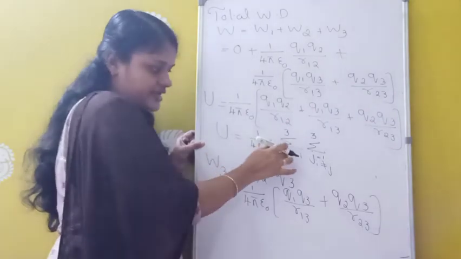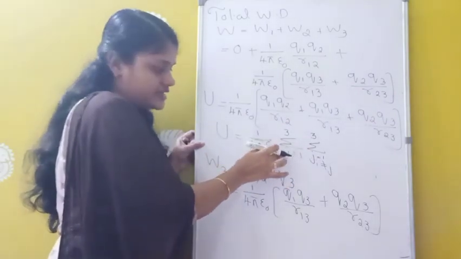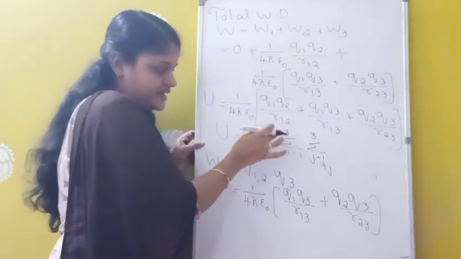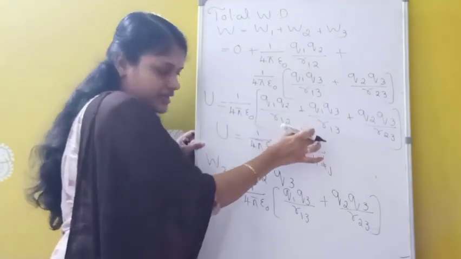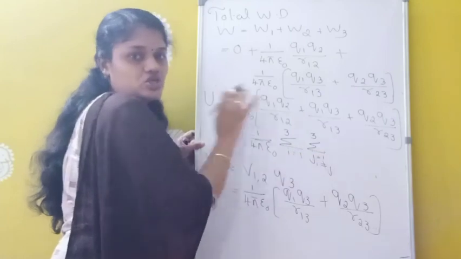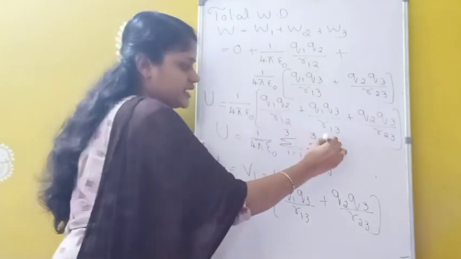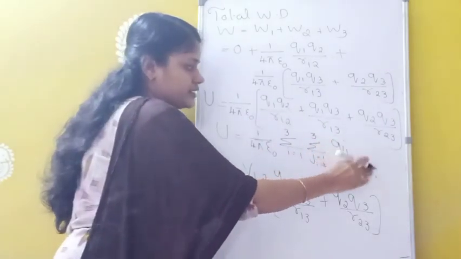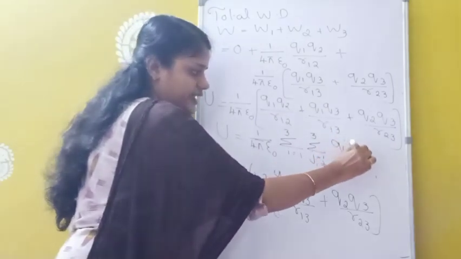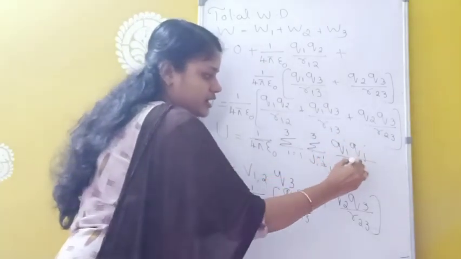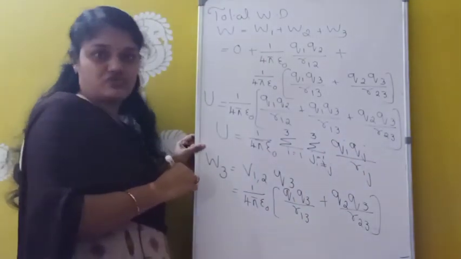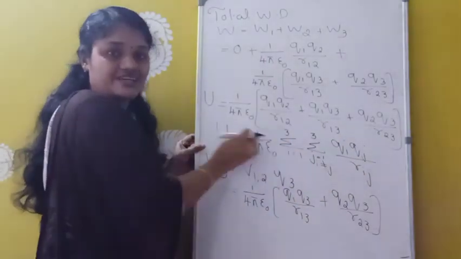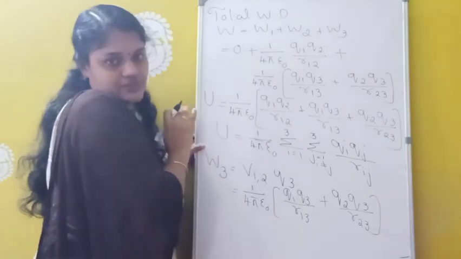So sigma, we have 2 variables here, I and J. The I value starts from 1 and ends at 3. Similarly, the J value starts from 1 and ends at 3. But I should not be equal to J. Then the remaining Qi Qj divided by Rij. So this is the sigma form for the 3 charge system.